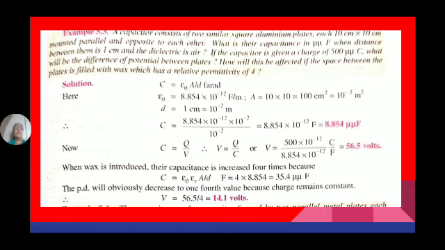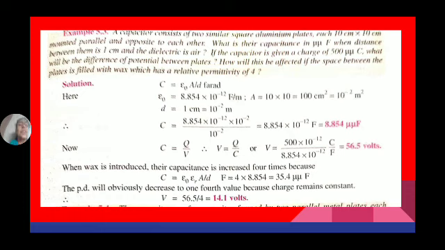Now C is equal to Q by V. So V is equal to Q by C. The potential difference between the plates is equal to Q, which is given as 500 micro, that is 500 into 10 power minus 12, by C, which is 8.854 into 10 power minus 12. Minus 12 gets cancelled, which is equal to 56.5 volts.